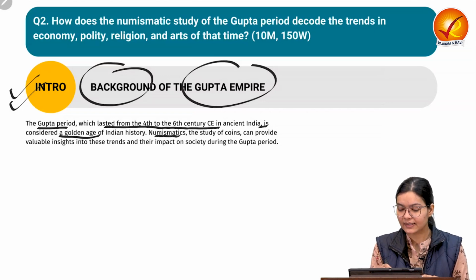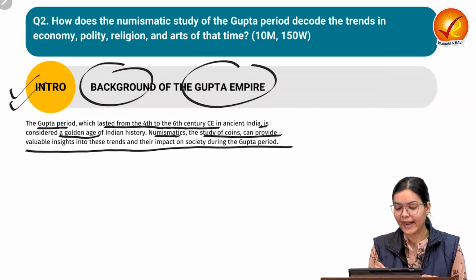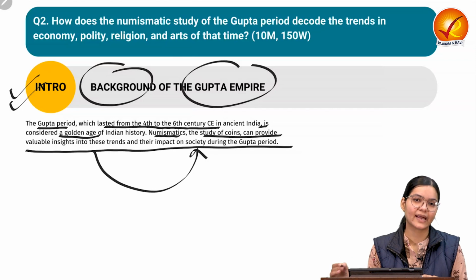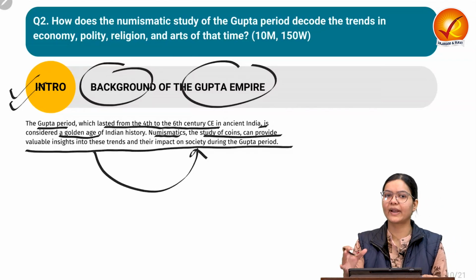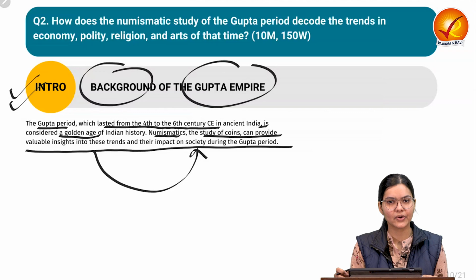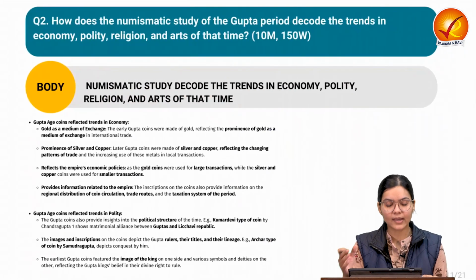And numismatics, the study of the coin, can provide valuable insight into these trends and their impact on the society during that time. Okay, so this is providing a holistic introduction for your question. Now come to the body part.